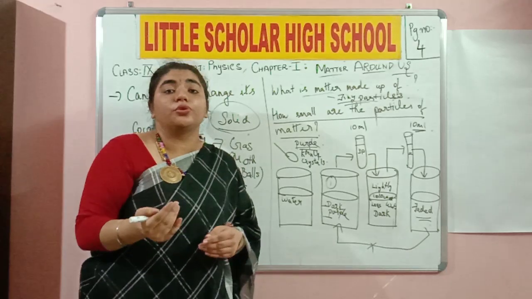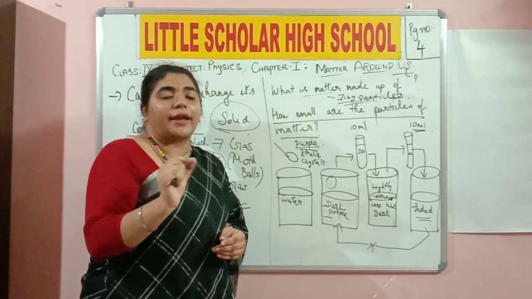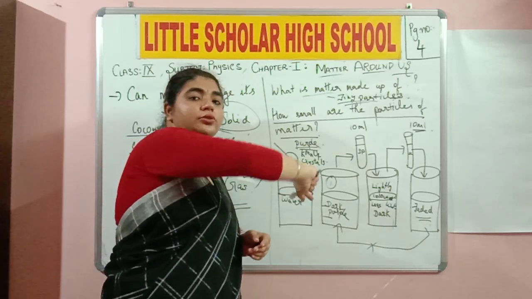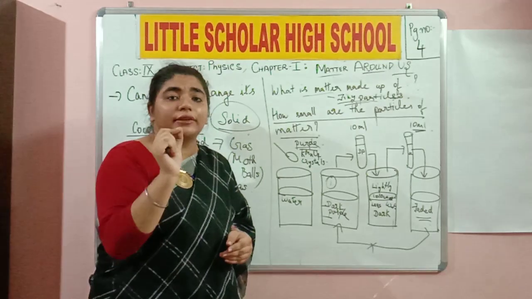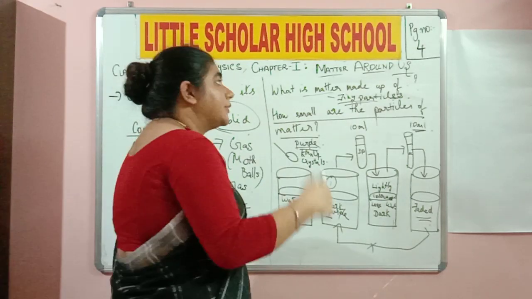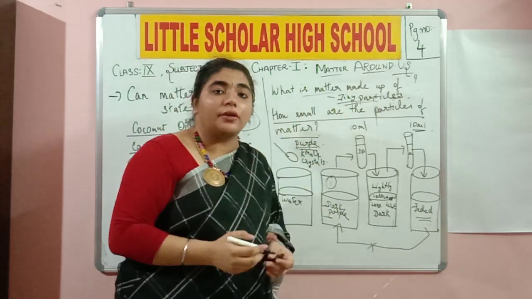So what conclusion do you come to? That the particles of matter are very tiny in size. They can end up however much you use them. They're going to be really tiny in size, very minute and very microscopic. So by this we are proving the statement that matter is made up of tiny particles.